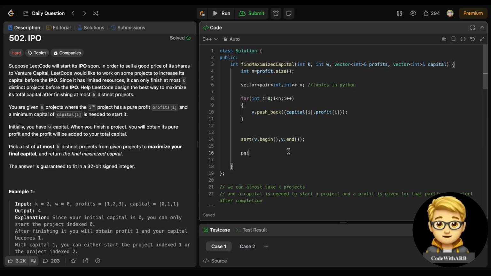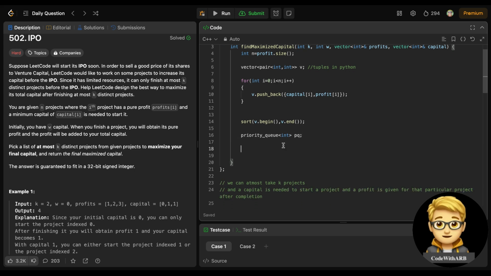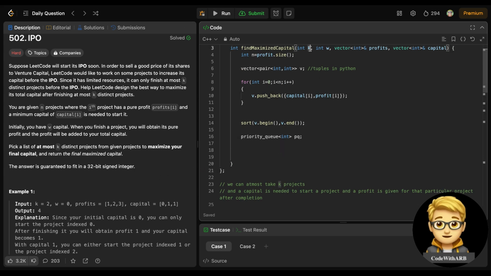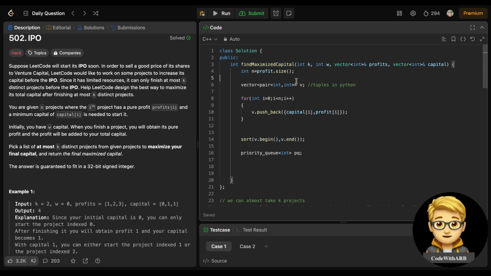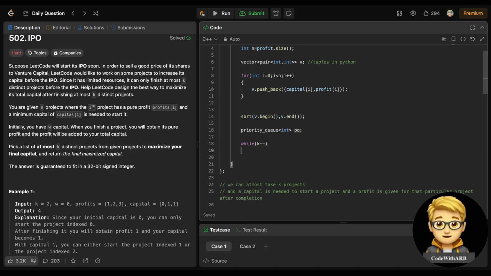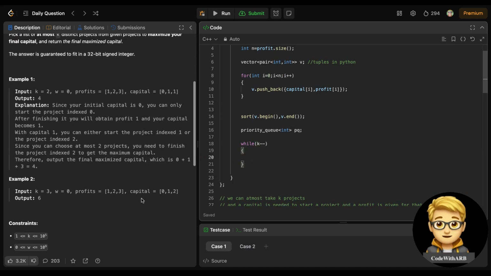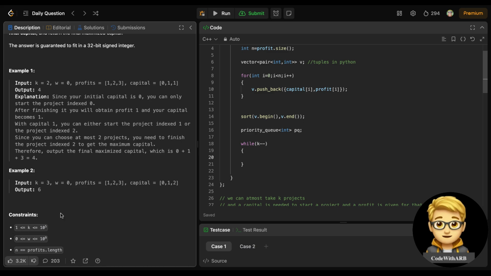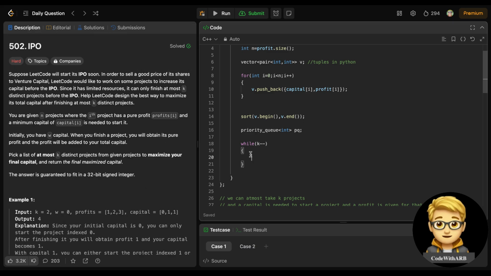Now I need to take the help of a priority queue, which is a max heap again. Now the thing is, I can choose at most k projects, right? If k projects are chosen, I will not take any more. So I can take at most k projects, and k is given, so I can do this while k minus minus, right?